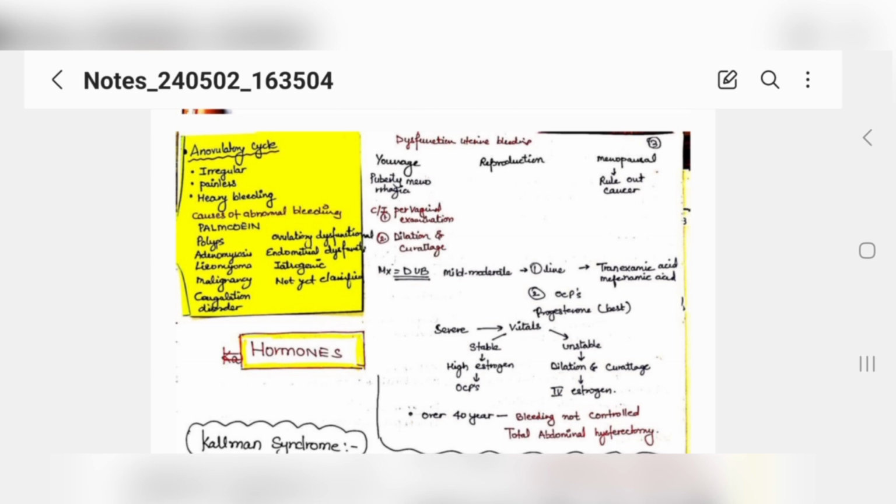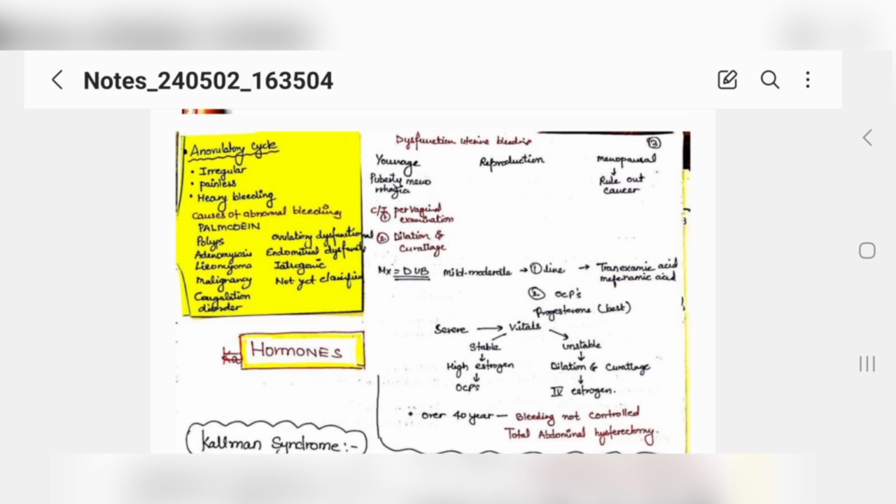She is very young, recently her puberty has hit and she started menstruating, but she complains of excessive bleeding, or menorrhagia. Here also, for a young female it is always contraindicated to do a per vaginal examination and dilatation and curettage. You must know these.